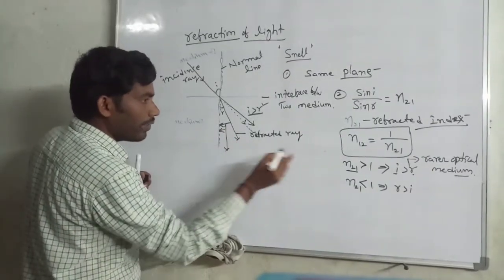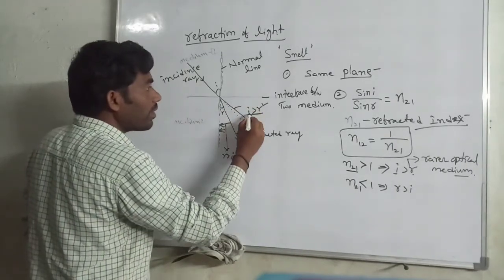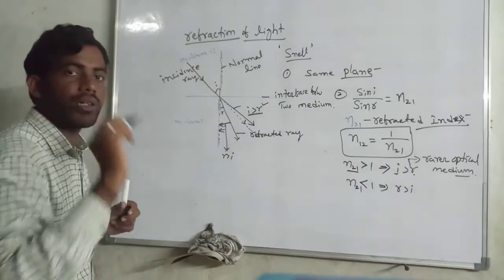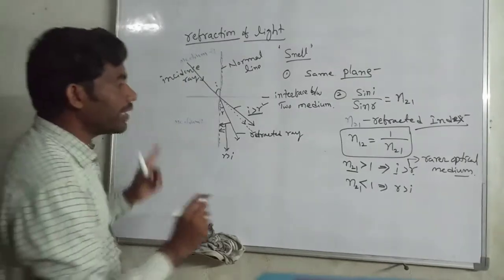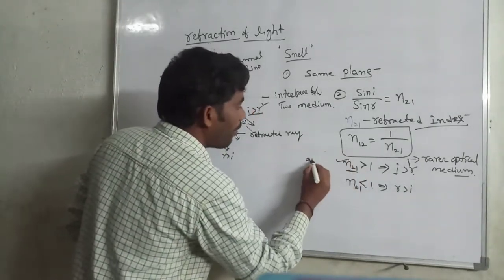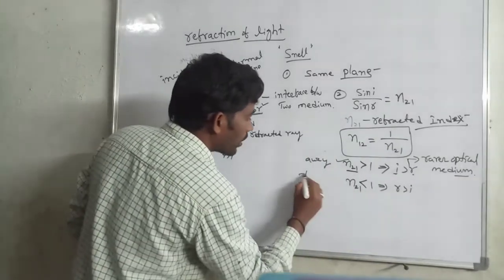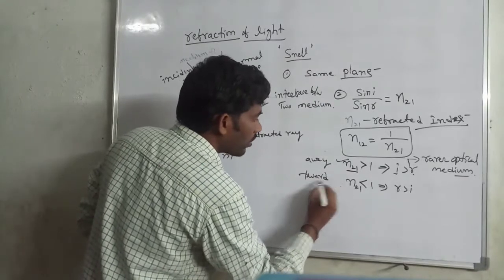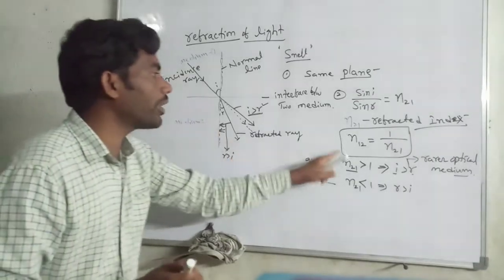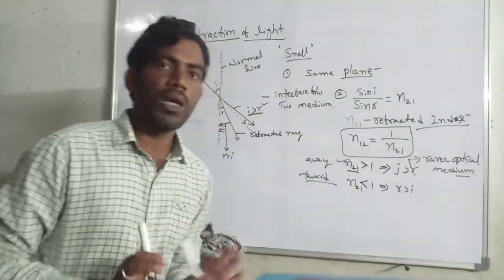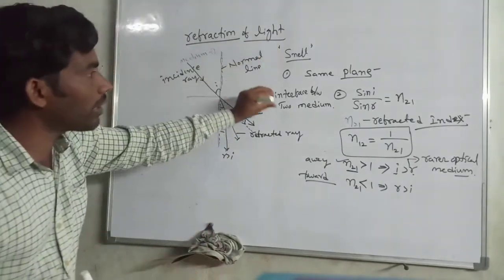If i is greater than r, the refracted ray goes away from the normal; if r is greater than i, it goes towards the normal. These two things are important, and this formula is also important. This is refraction of light.